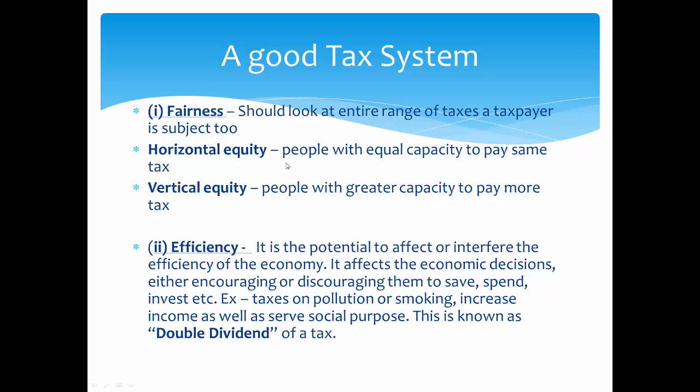So in horizontal equity, people with equal capacity have to pay the same tax. So those people who have equal earning pay the same tax. That's as easy as you can understand. Then vertical equity, people with greater capacity pay more tax. So the people who can afford more can pay more. So this is the fairness concept, and this is the characteristic of the progressive taxation system.